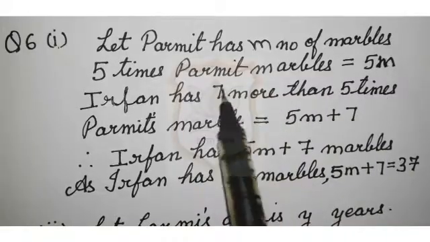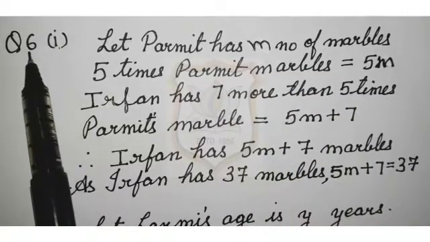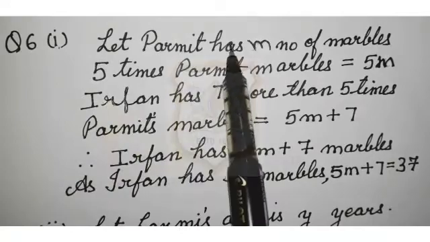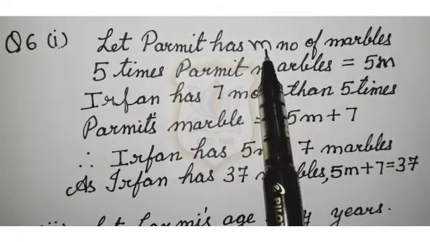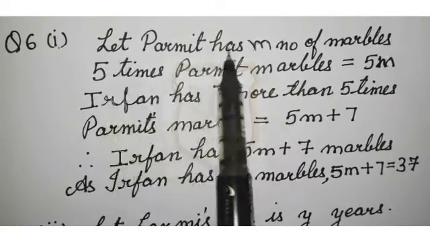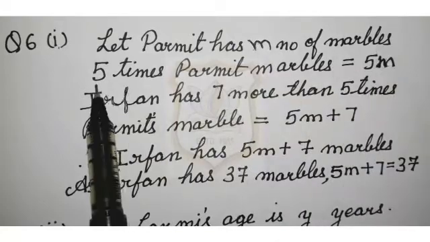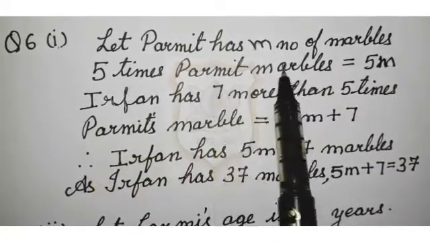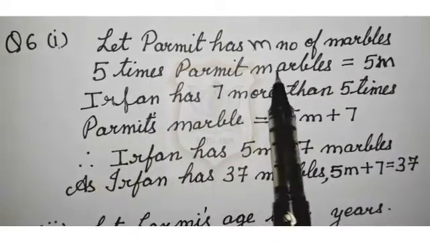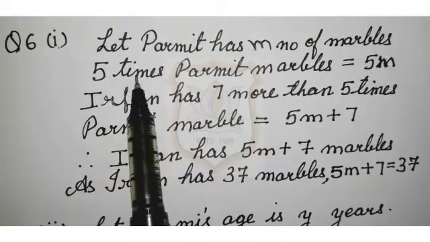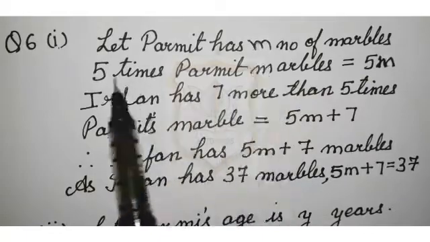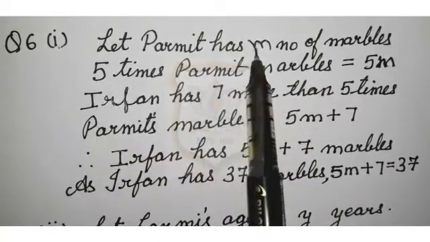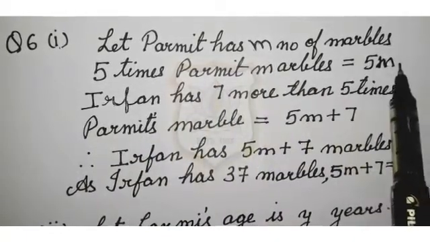So students, let's solve first part of question number 6. Let Parmeet has m number of marbles. As we have to use variable m for this question, so we will use m as a variable. 5 times Parmeet's marble, that will become 5 into m. Times means multiply. So we will multiply 5 with m. It will become 5m.